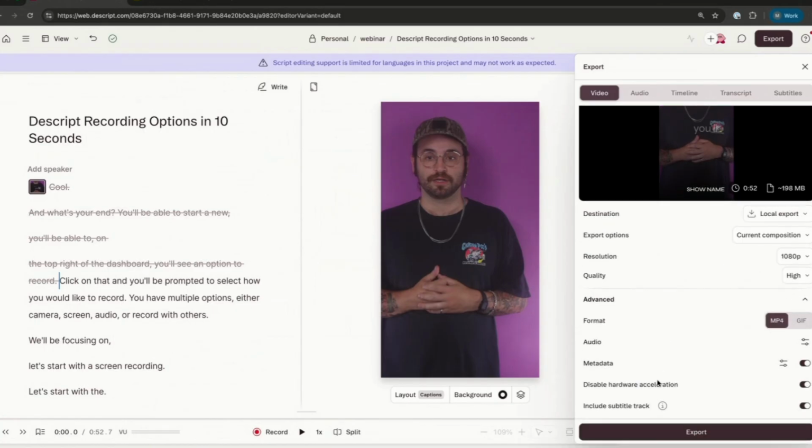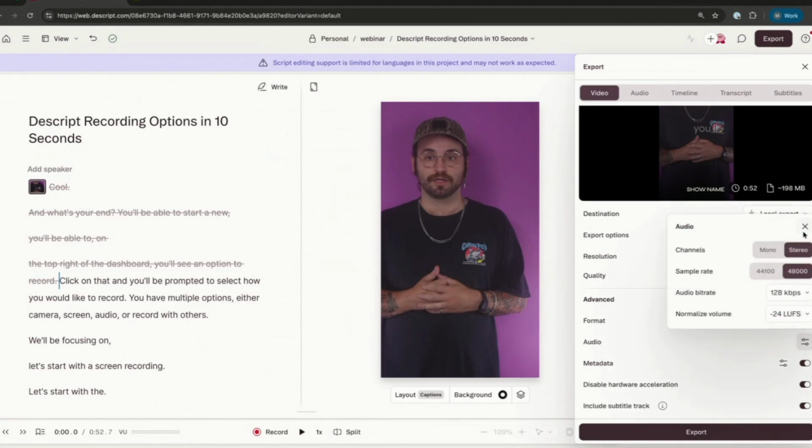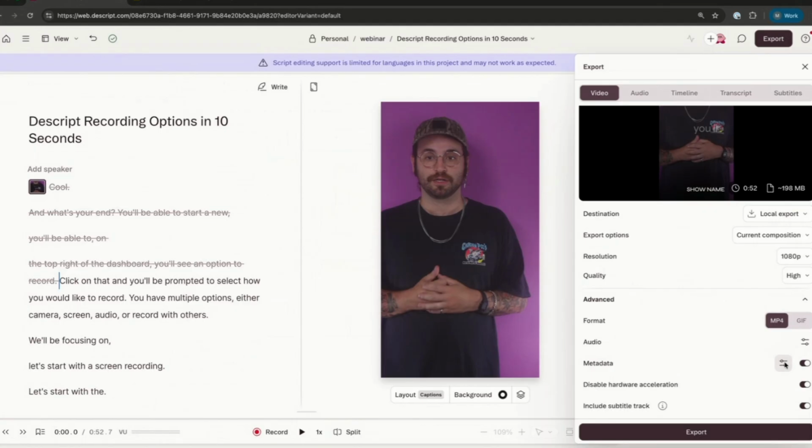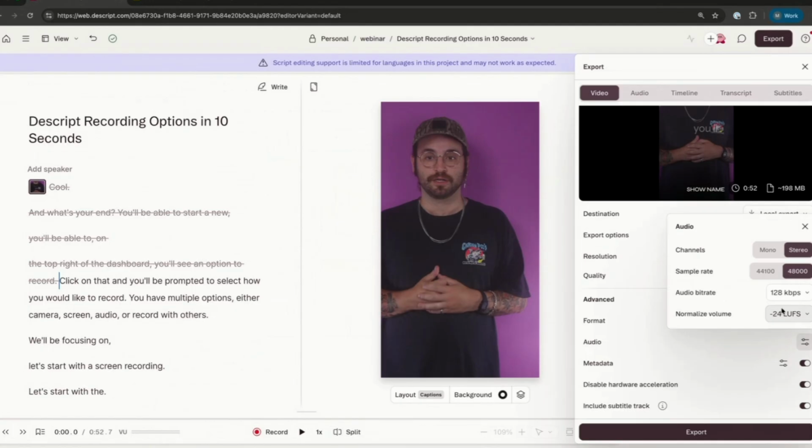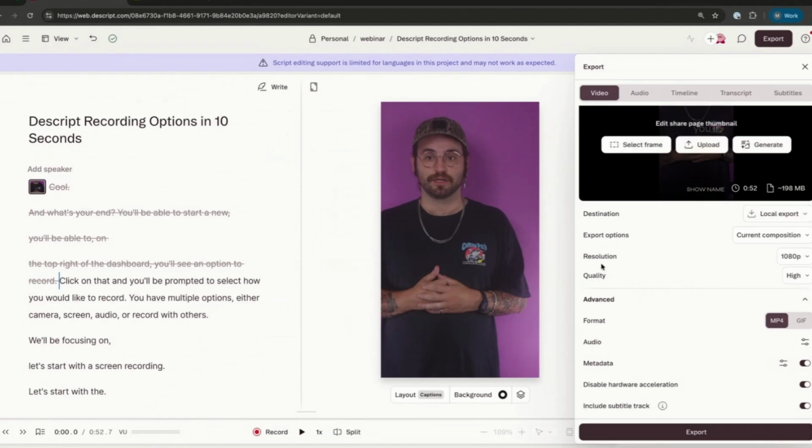And under the hood, we have the ability as well to add some additional audio specifications, formatting, and any metadata. For some social networks that you are publishing to, sometimes they have a preference on bitrate and normalization. So please keep that in mind when you are publishing to socials. For the highest quality and optimal pieces, I would double check with the tools that you're publishing to. I know specifically for things like TikTok, they are looking at 160 kbps, I believe, is their last posted. But again, check the resources for those teams to get specifics on that. But again, you can control all of that from your local export.